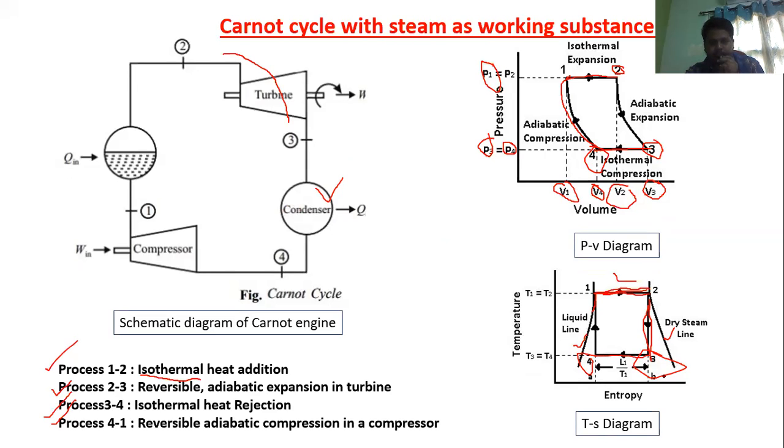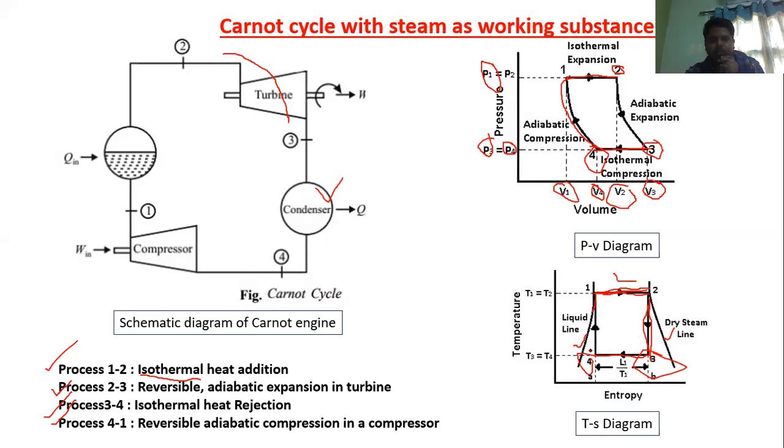Straight line, but there will be a change in entropy, because the steam is getting condensed and converting into liquid. So there will be a phase change. But here there will still be a water vapor mixture. That is the drawback in the Carnot cycle that I will explain in the further classes.